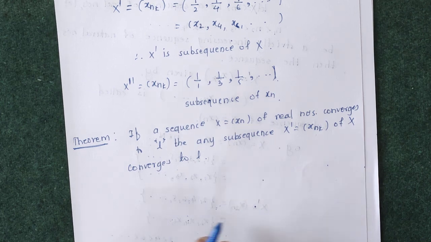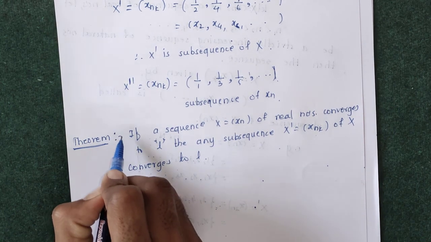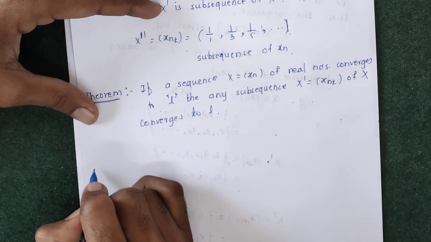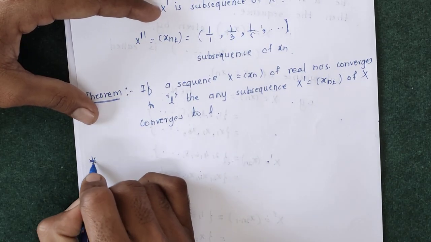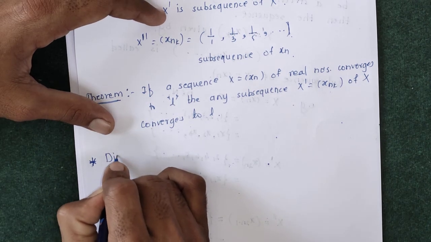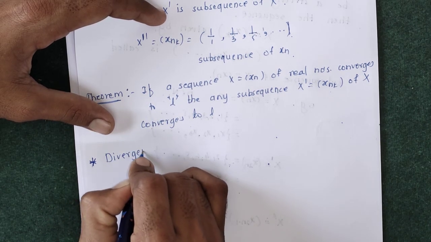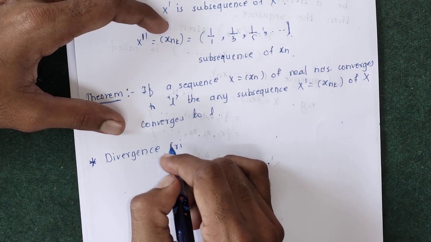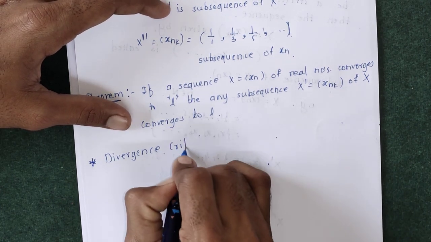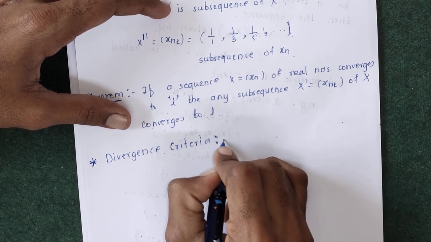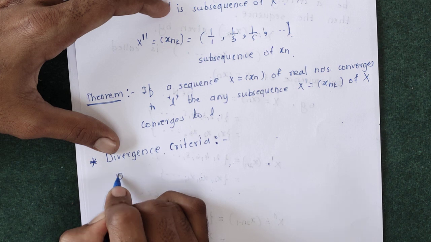Now we will take the divergence criteria. Whenever we can say, or how we can prove, the given sequence is divergent. So the next topic is divergence criteria. After that we will take the Bolzano-Weierstrass theorem. Divergence criteria. So the definition is